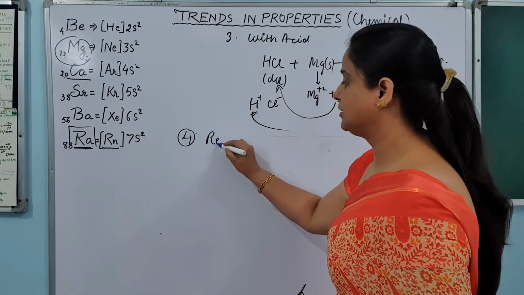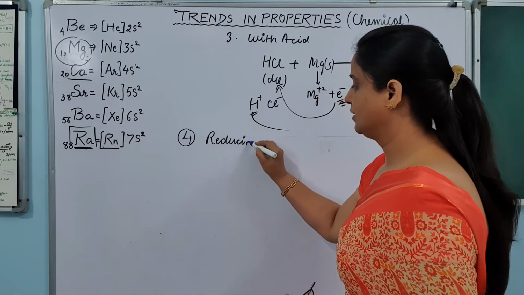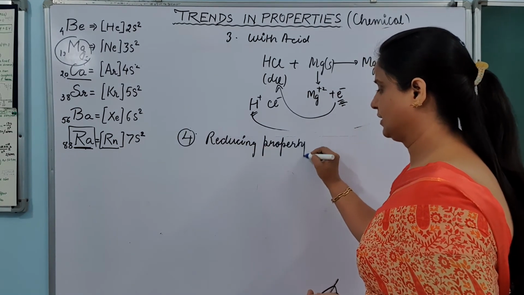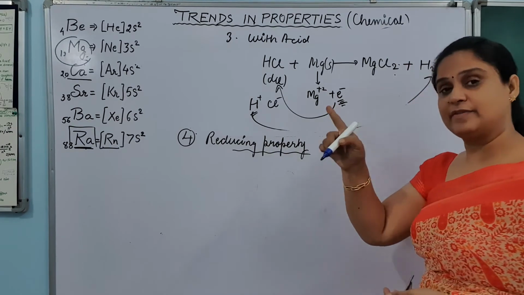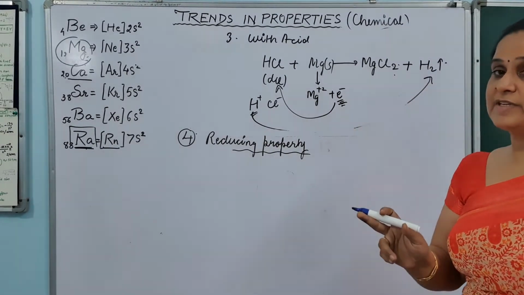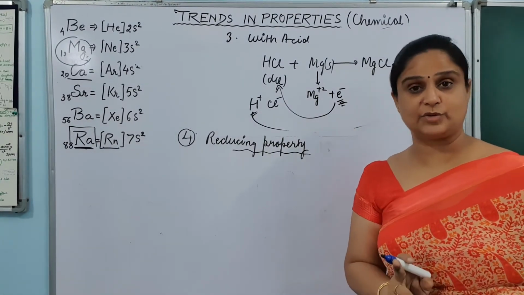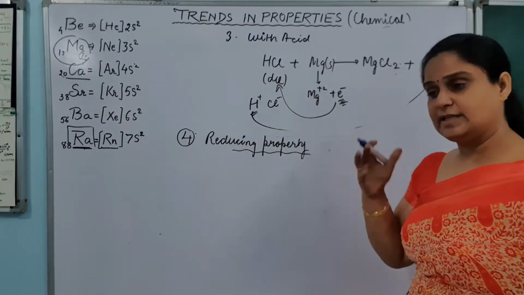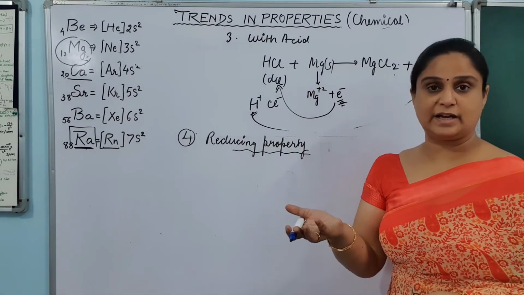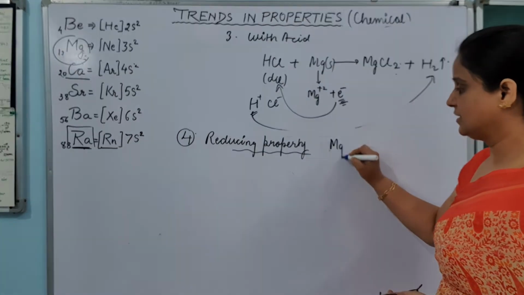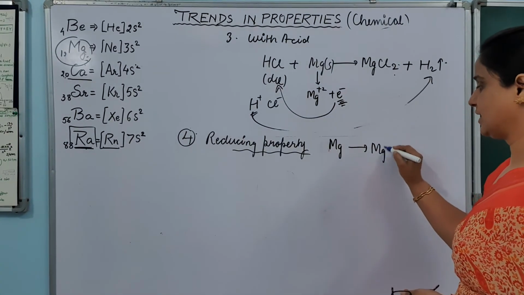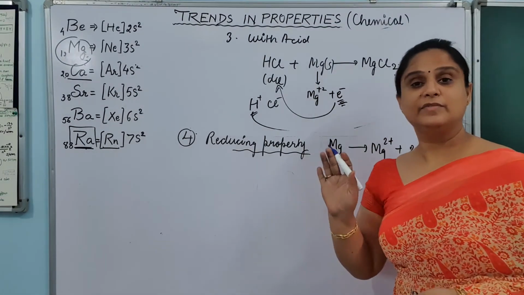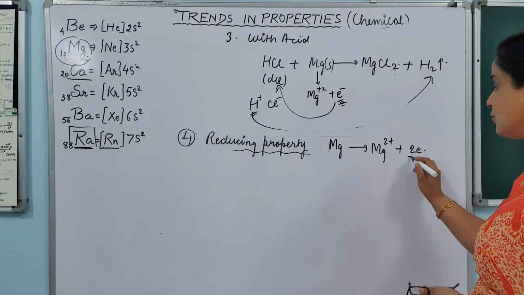So I am taking reducing property. Up to down, the same way we will be explaining this as I have explained to you in the last video for the first group element. So do remember that reducing property depends on the tendency, how easily they release the electron. We know that this element also has tendency to lose the electron easily, क्योंकि इनका ionization enthalpy भी काफी कम होता है. We know that they are also very good metals, so they will lose the electron.